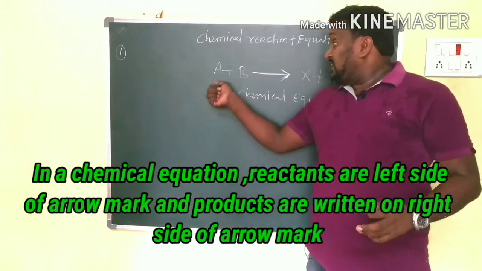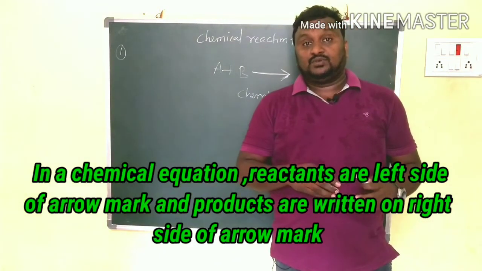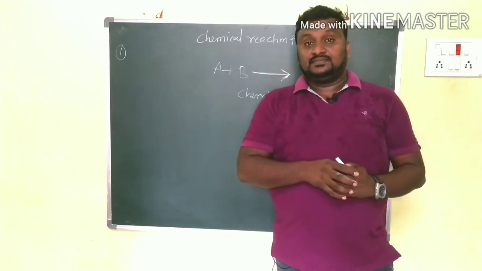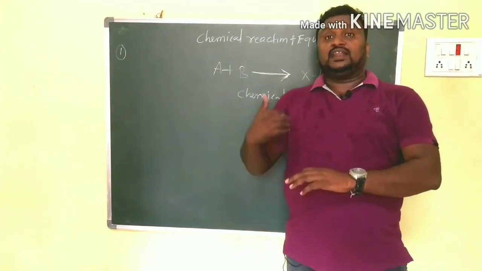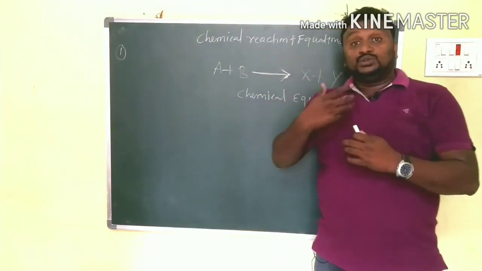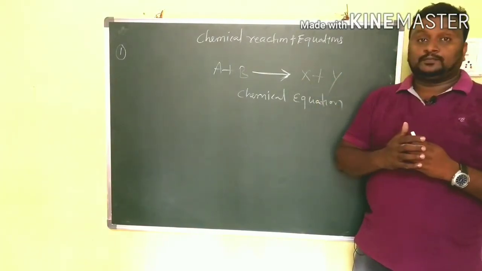That's why A and B are called reactants. Got it, children? Due to the reaction of A and B, they combine together and form some new substances. They are X and Y.